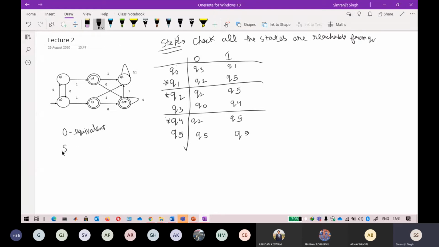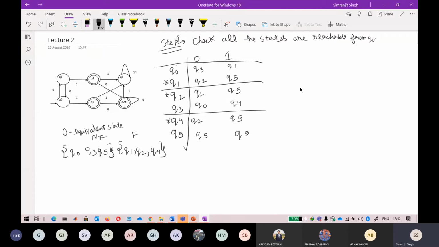Okay, so just separate these final and non-final states. The set that contains the non-final states are Q naught, Q3, and Q5. In the same way, the final states are Q1, Q2, and Q4. The 0 equivalent state is without getting any input. So it just says that you have to separate your states into non-final as well as final states.